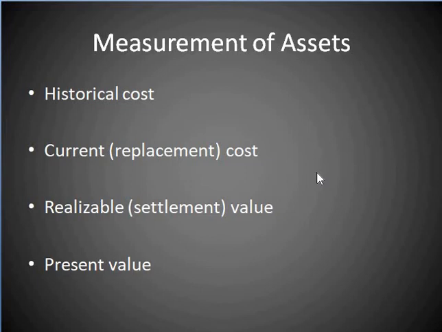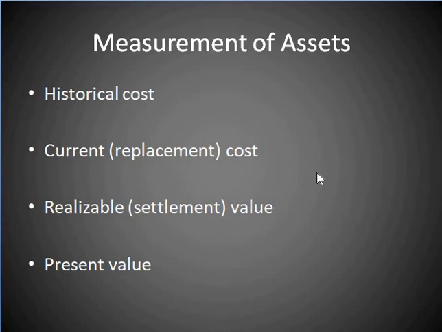Historical cost has been subject to many criticisms. In spite of these criticisms, no single alternative basis has yet gained sufficient support to completely supplant historical cost as the measurement basis.